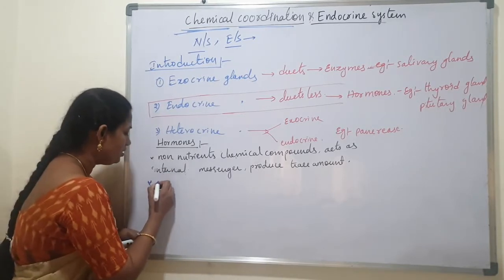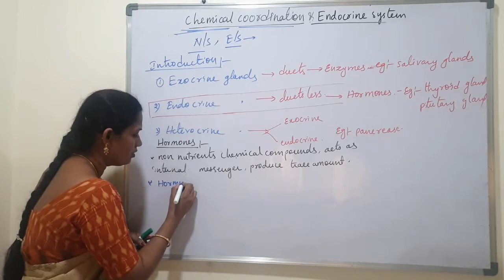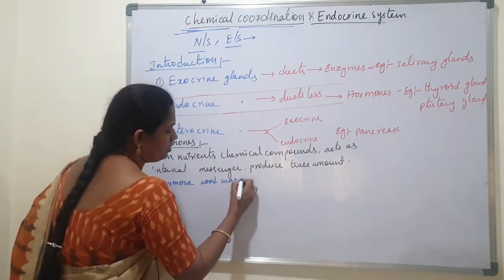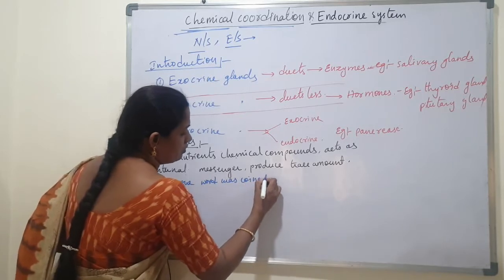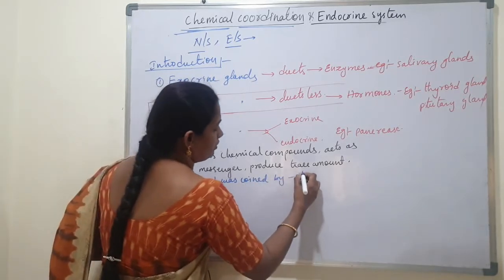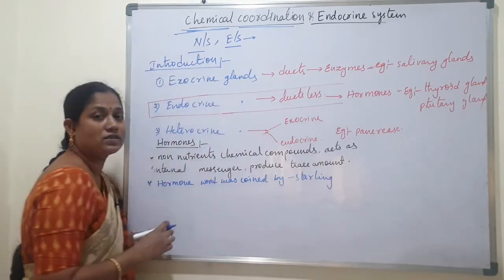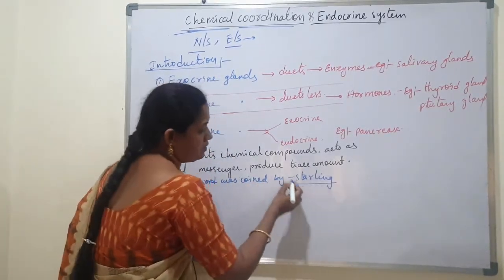Next, this word hormone was coined by Starling. He was a scientist.